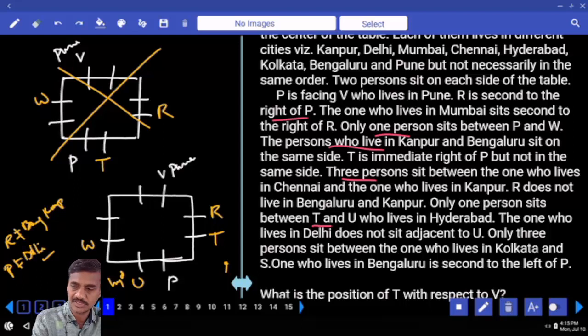And the next one: only 3 persons between Kolkata and S. Between Kolkata and S there must be exactly 3 people, and the one who lives in Bangalore is seated second to the left of. Now he is the person who lives in Bangalore, then this person lives in Kanpur, isn't it? Because Bangalore and Kanpur must be adjacent to each other, P is not from Delhi. Then any other information we have? Hyderabad, Bangalore, Kanpur, Pune are completed.